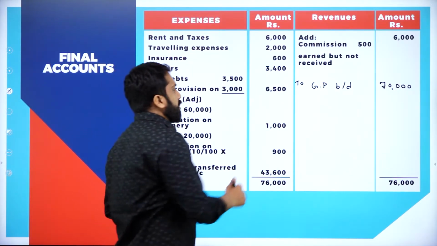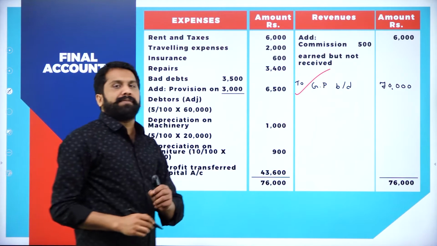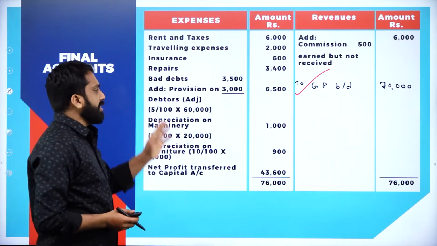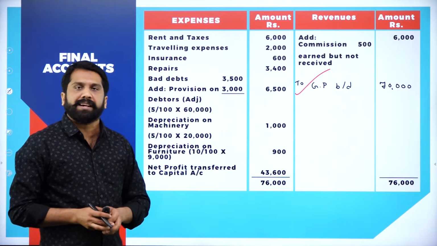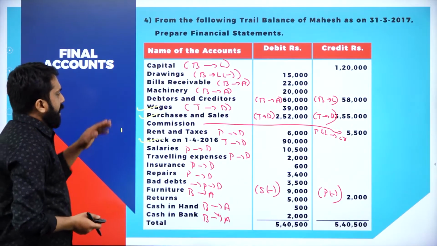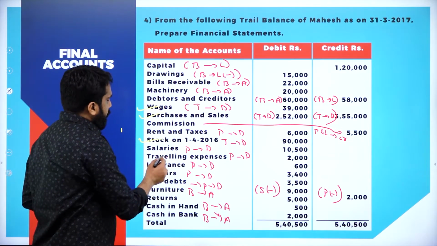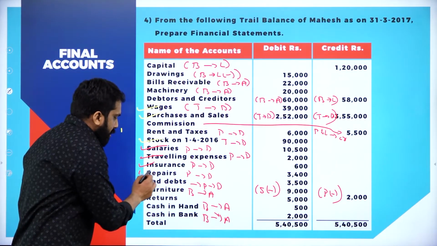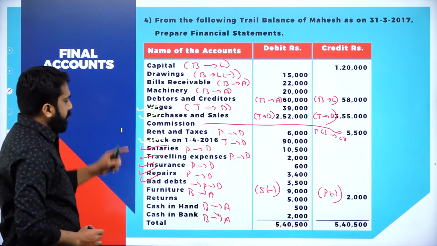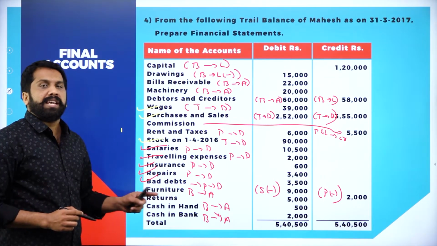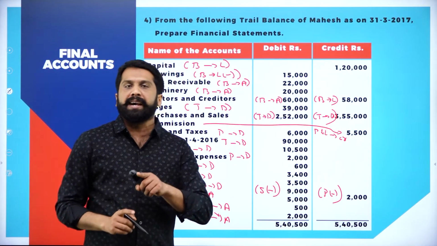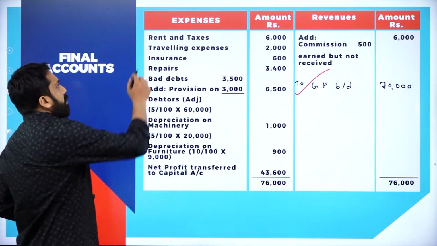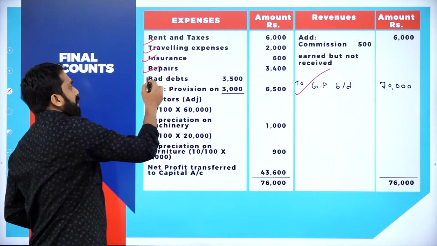See, first thing is your gross profit brought down. It is 70,000. Once it is done, again we'll go back to your question. We'll see if there are any P&L related items. Now, as per the adjustment, see is there any P&L? Yes, you have salary. You have traveling expenses. You have insurance, repair, bad debts. Yeah, these are the P&L items we have. If there are any outstanding, we will add. If there are any prepaid, we will minus. See, rent, traveling, insurance, repair, bad debts.